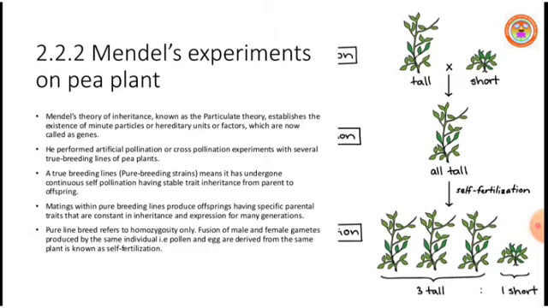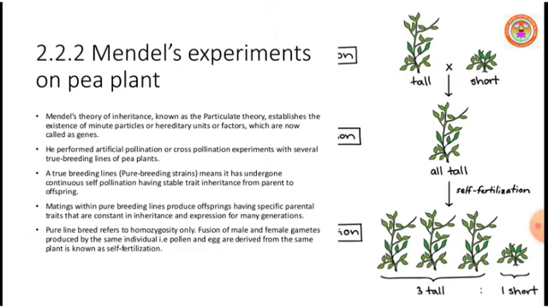Now we are continuing with Mendel's experiments on pea plant. Mendel's theory of inheritance was known as particulate theory, which established the existence of minute particles, or heredity units, or factors. Nowadays they are called genes. Mendel performed artificial pollination, also known as cross pollination experiments, with several true breeding lines of pea plants.